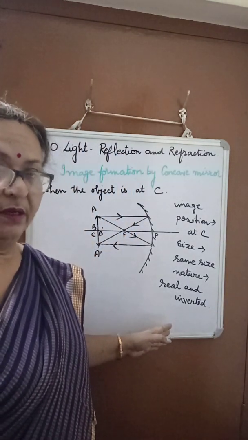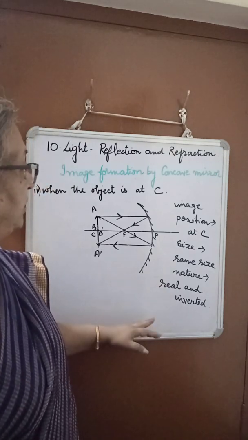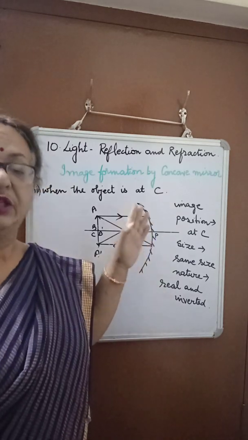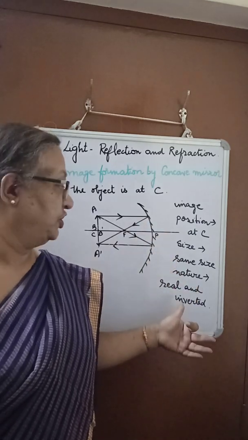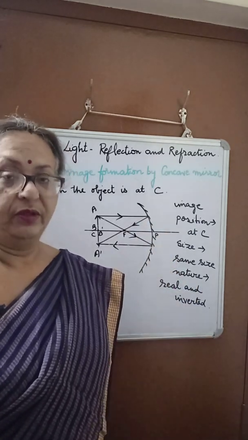Okay children, so let it be up to this for today. We have seen three positions of the object and the corresponding position of the image. So thank you children.